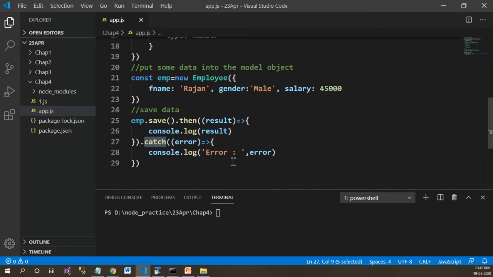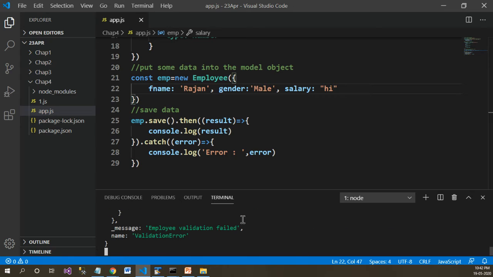With the then promise, we have seen the result and printed it, but we haven't seen the catch promise. So let's try to work with it. Now let's purposely make something wrong with the input and rerun the application and see what happens.